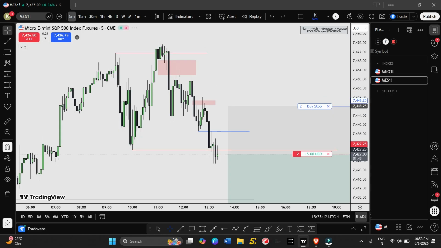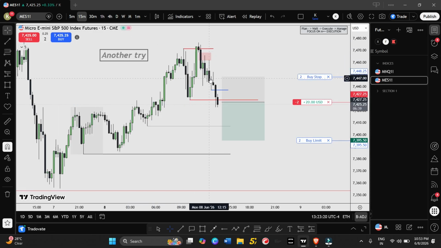So basically when I saw this 5-minute bearish engulfing, I entered right here. My stop loss is just above this high, because we may form a 15-minute bearish value gap. So there are two possibilities: either market can trade toward this 15-minute bearish value gap, tap one more time before going down, or it can continue higher and hit my stop loss. That can also happen.